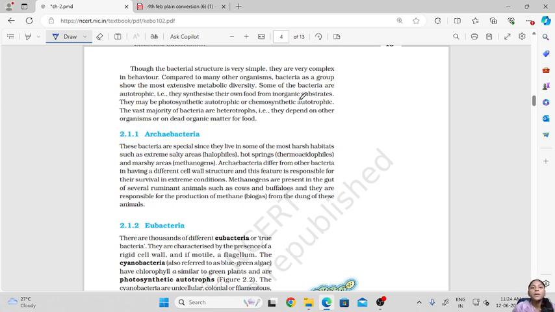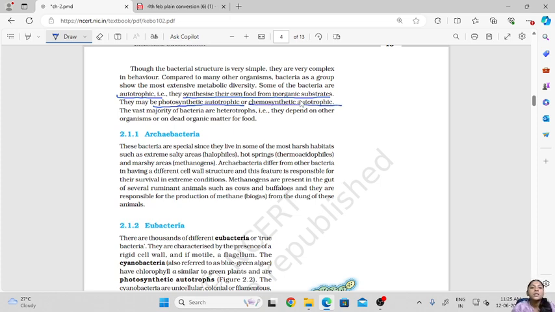Compared to many organisms, bacteria as a group show the most extensive metabolic diversity. Some of these are autotrophic, that is, they synthesize their own food from inorganic substrate, and they may also be photosynthetic. They can also be chemosynthetic autotrophs.